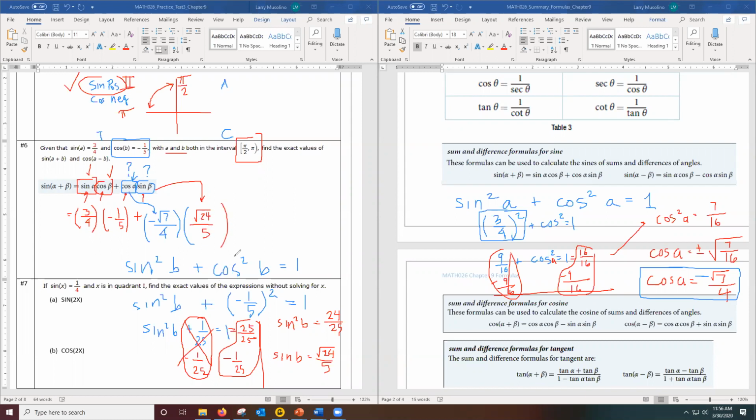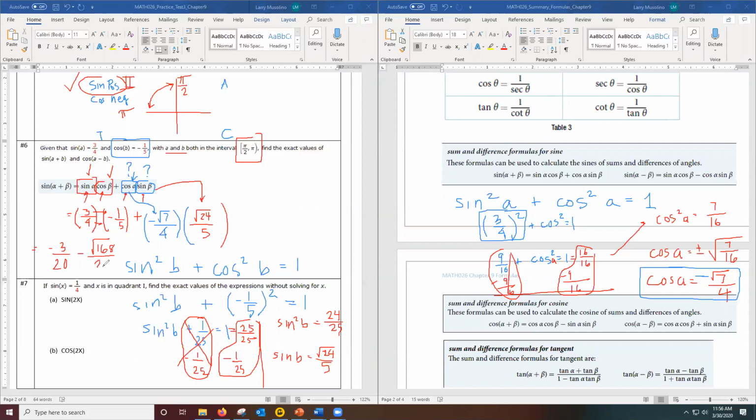All right, I could leave my answer like this if I wanted to. If I wanted to clean it up one more step, I can multiply these fractions together. So this would be negative 3 over 20, just multiplying the fractions together. And then this is going to be minus, and when I multiply the square root of 7 times the square root of 24, that gets me the square root of 168 over 20.